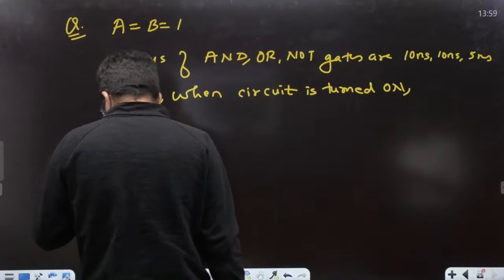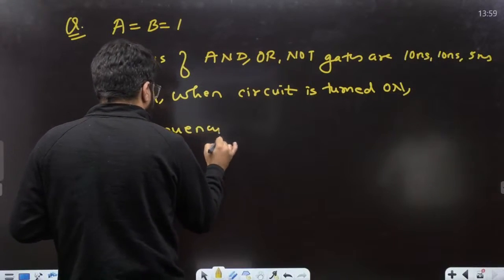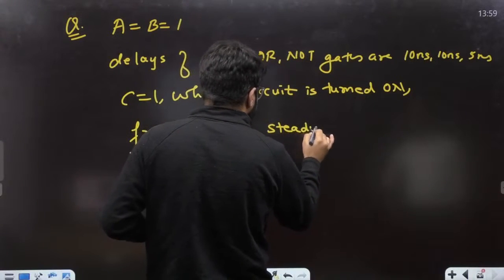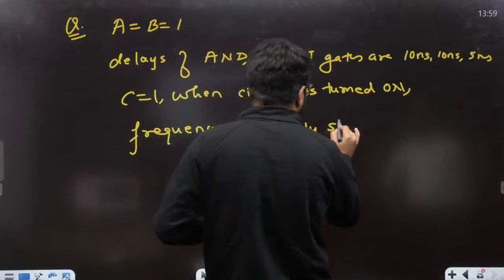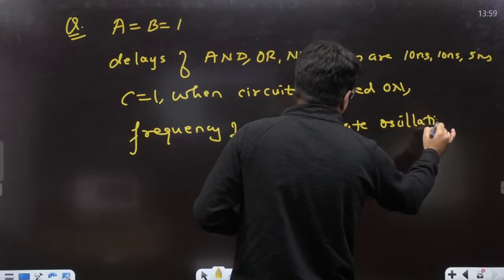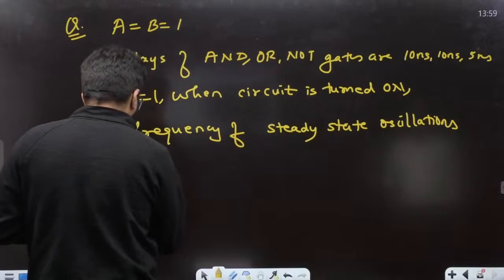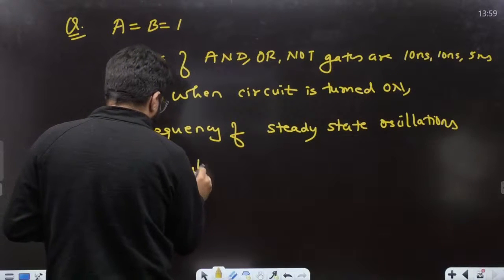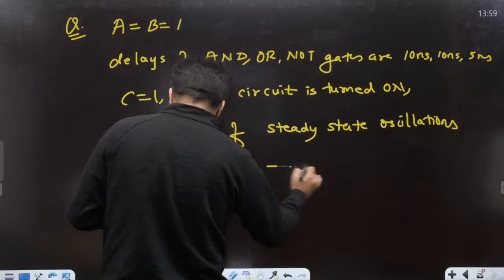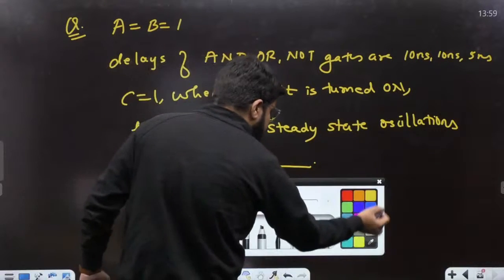What is the frequency of steady state oscillations? This is a decent question. I always told you that questions based on logic gates and their delays are very important. The frequency of steady state oscillations at output Y is dash. The unit is probably missing here, so we will make up the unit ourselves, no issue.